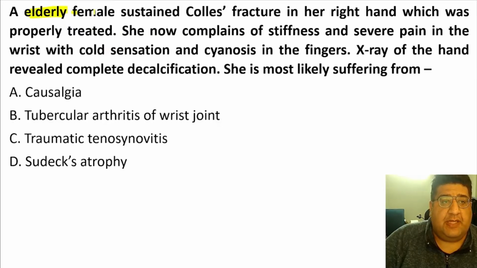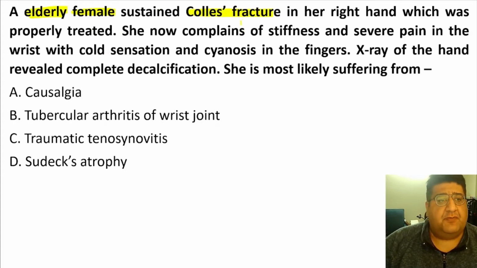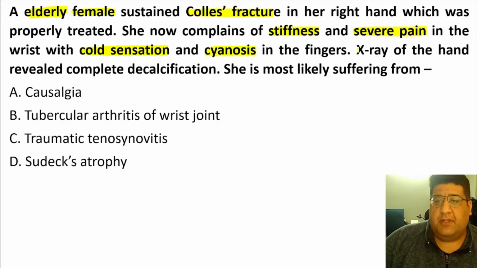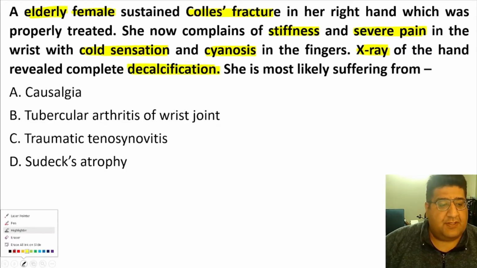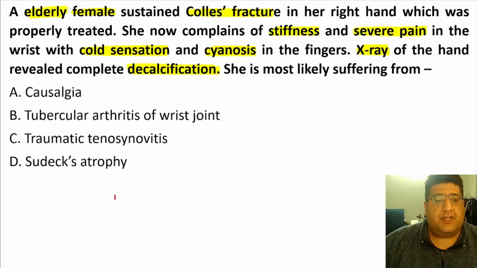Elderly female sustained a Colles fracture in the right hand, right or left doesn't matter, which was properly treated. After treatment, she complains of stiffness and severe pain in the wrist with cold sensation, trophic changes, and cyanosis in the fingers. X-ray done again shows decalcification. Some calcium has been taken out. She is most likely suffering from causalgia, tubercular arthritis of the wrist joint, traumatic tenosynovitis, Sudeck's atrophy.